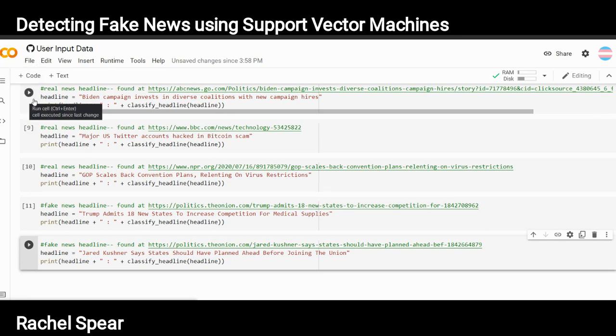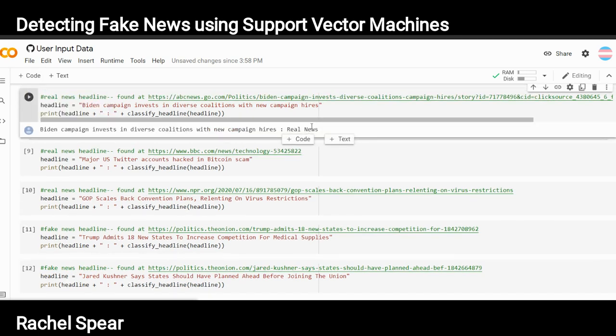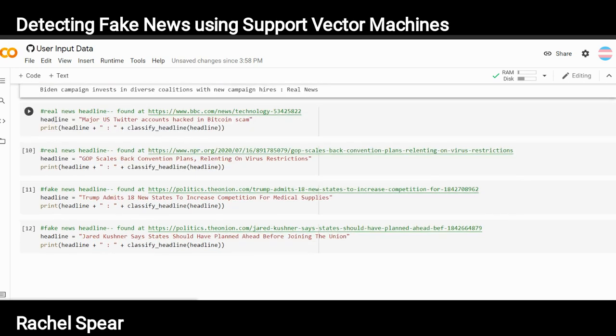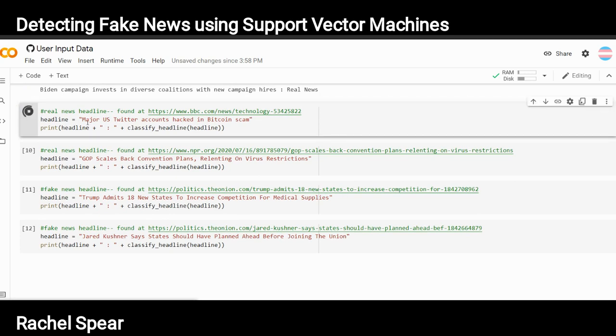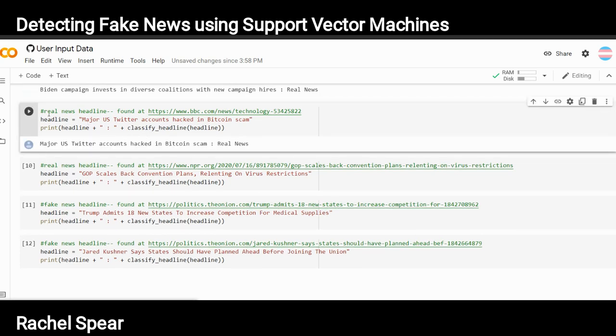So this first one is a real news headline: Biden campaign invests in diverse coalitions with new campaign hires. And whenever you run it, it classifies it as real news, which it is. Same thing for: major US Twitter accounts hacked in Bitcoin scam. If you run that, it classifies it as real news, which it is.